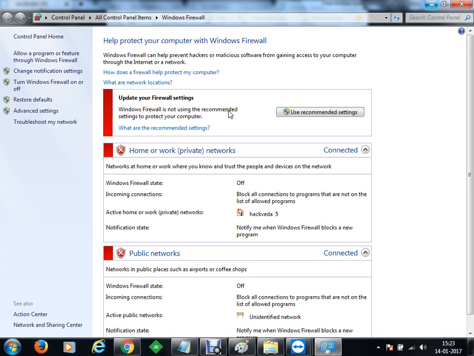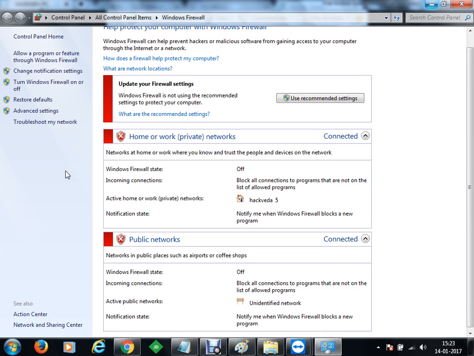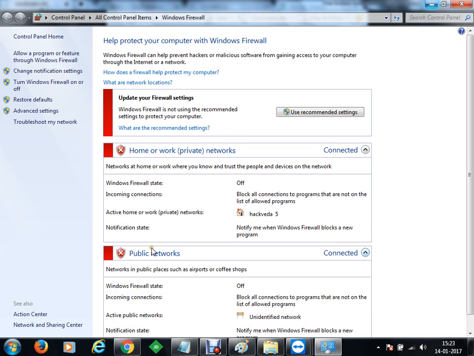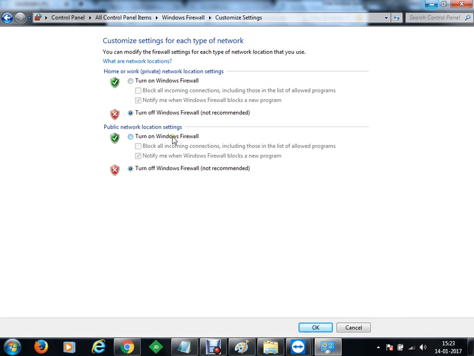So we have opened this firewall on our server machine, and you can see that at the moment the firewall is off for private networks as well as for public networks. Let's say I want to turn Windows Firewall on and off, and I'm going to turn on the Windows Firewall. We'll get notified whenever Windows Firewall blocks a program so that we can allow or deny. Otherwise, we can block all incoming connections, including those in the list of allowed programs. We can block them all.